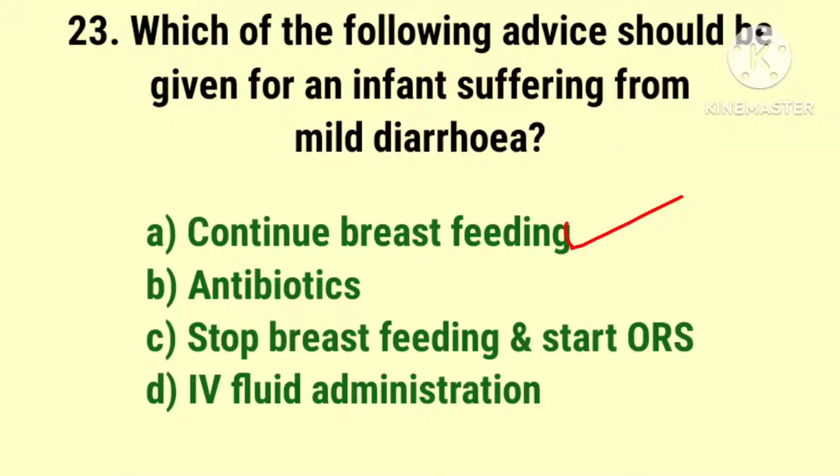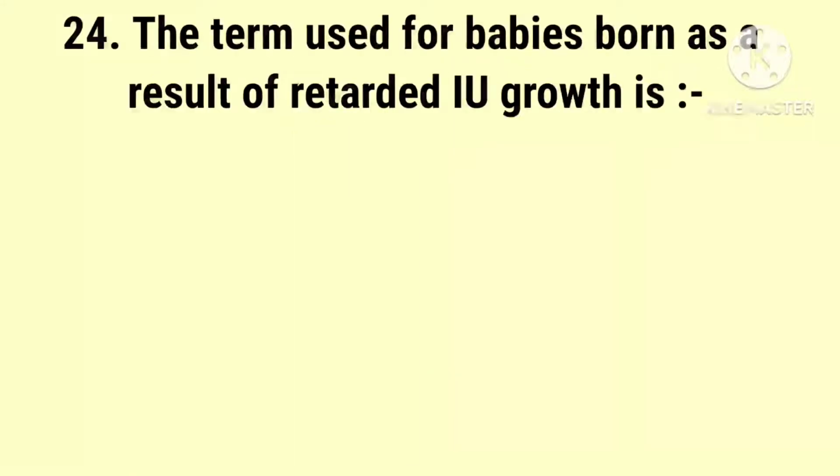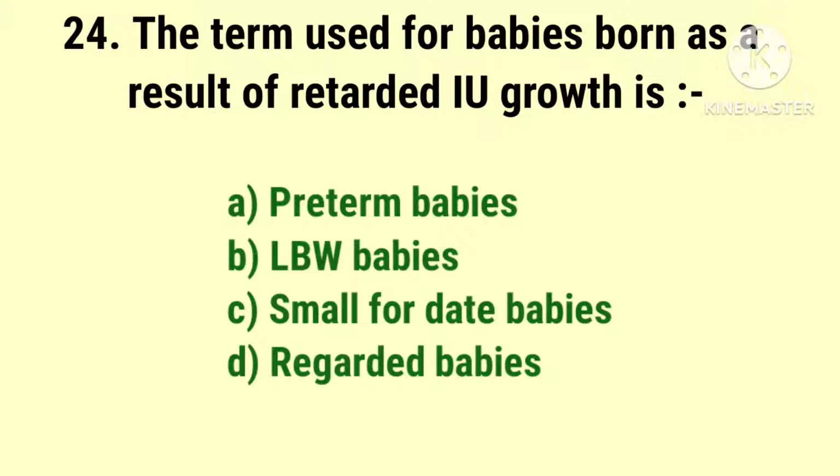The next question. The term used for babies born as a result of retarded intrauterine growth is, the options are preterm babies, low birth weight babies, small for date babies, and retarded babies. And the answer is small for date babies.